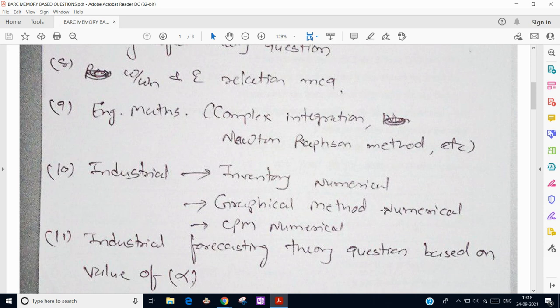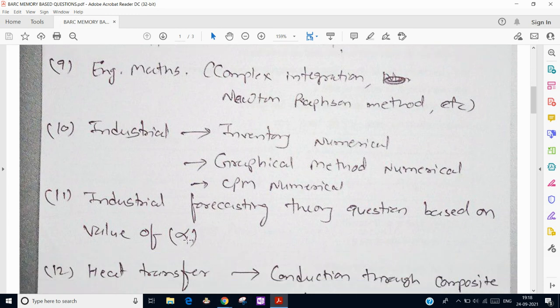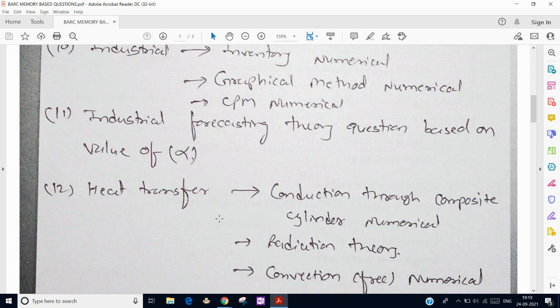And there was one question regarding CPM, critical path method. We have to find the maximum time, earliest start time and latest start time for the different activities that they have asked. And in the theory portion from industrial, there was one question from forecasting, and we have to find the proper relation that corresponds to the value of alpha, which is 0 to 1. So if we move towards 1, what will be the effect? If we move towards 0, what will be the effect?